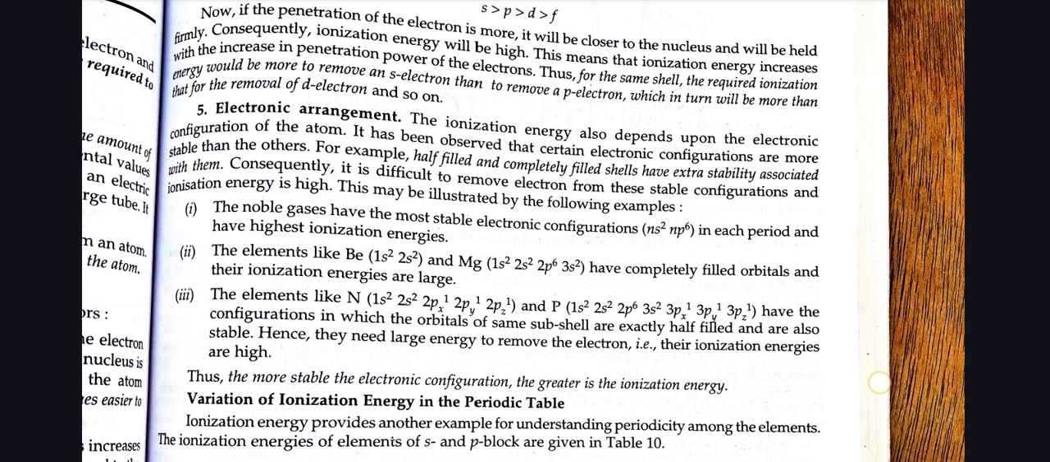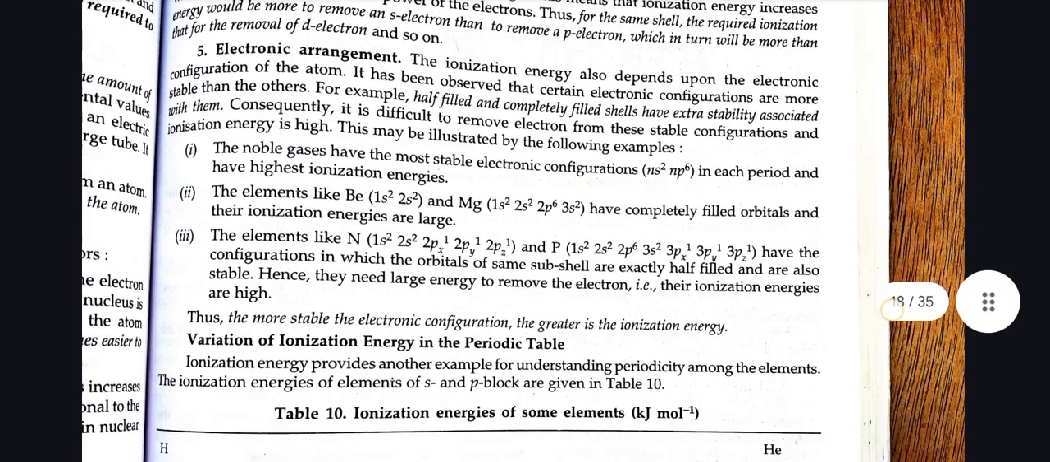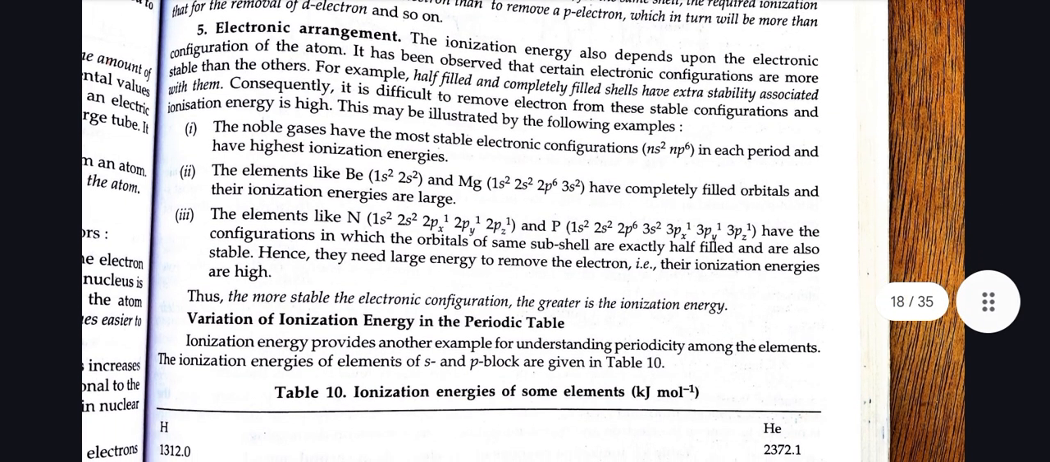Electronic arrangement. The ionization energy also depends upon the electronic configuration of the atom. It has been observed that certain electronic arrangements, half-filled and completely filled shells, have extra stability associated with them. Consequently, it is difficult to remove an electron from these stable configurations, and ionization energy is high. This may be illustrated by the following examples.